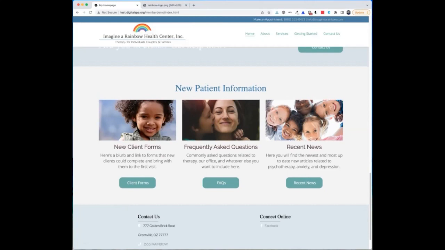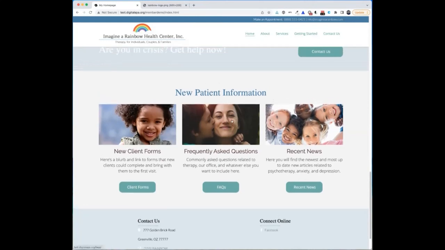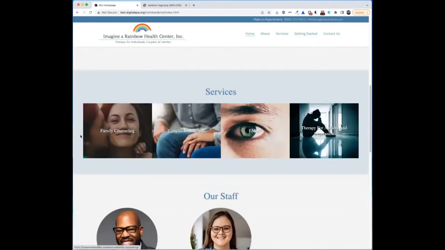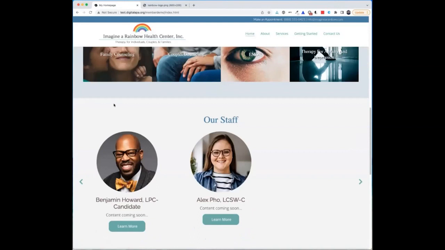Now we've got a lot of images in this site already. You might not even need images for every single thing. You could just have the button for frequently asked questions, or perhaps you could have text for family counseling, but not necessarily an image. If you want to go with images for both, switch one of them out so that they're not 2 identical images going to different places.